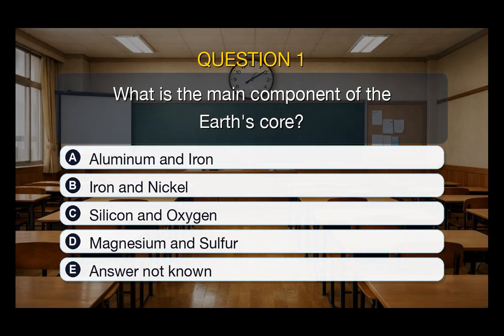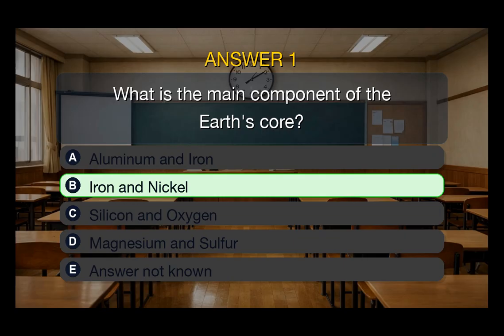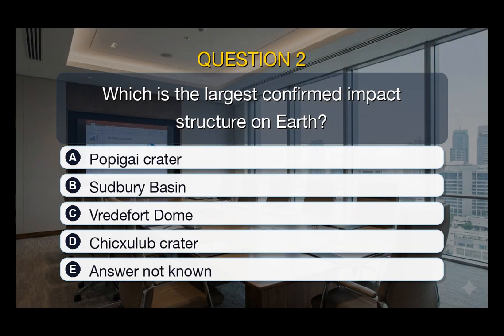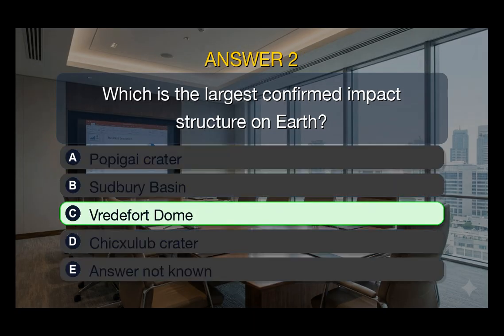What is the main component of the Earth's core? The answer is iron and nickel. Which is the largest confirmed impact structure on Earth? The answer is Vredefort Dome.